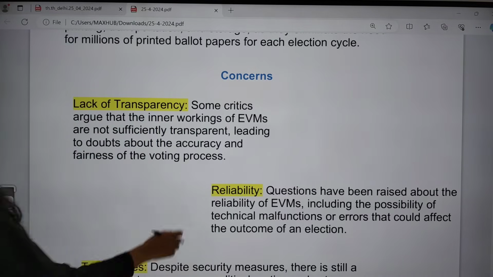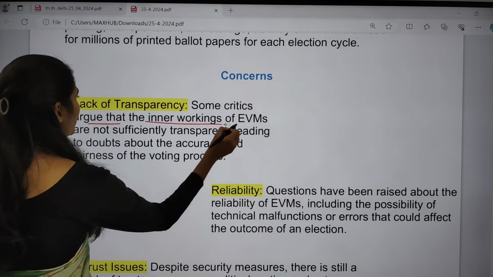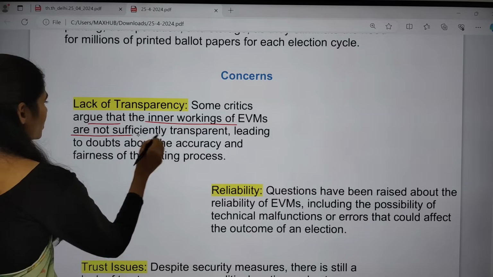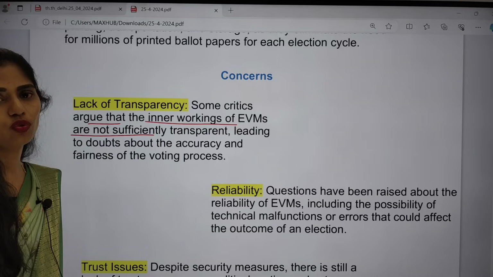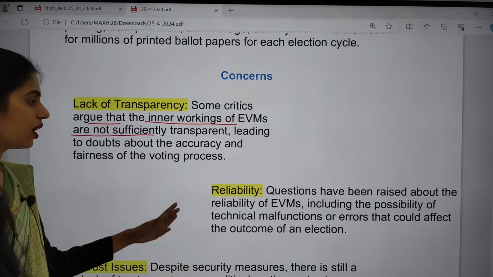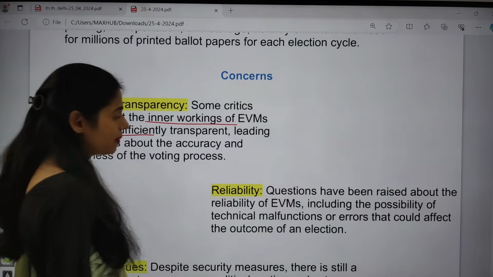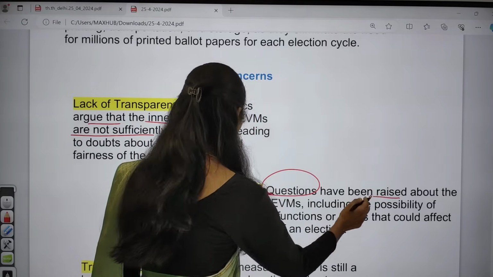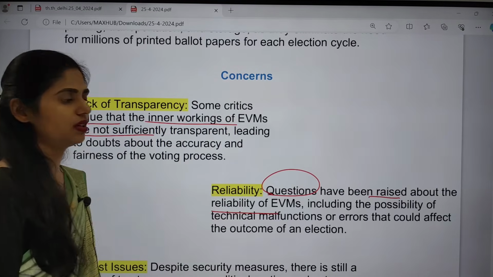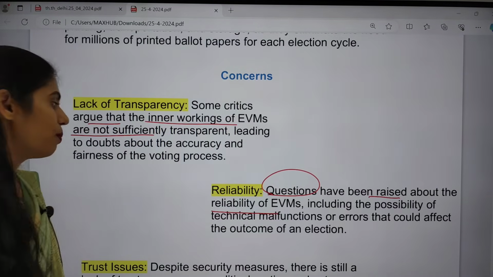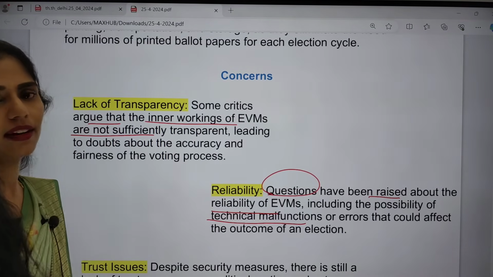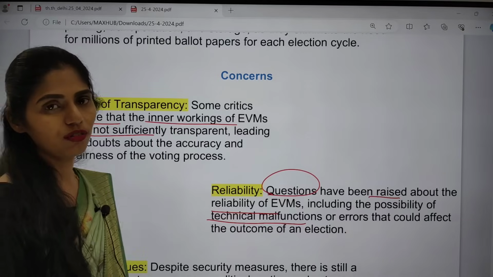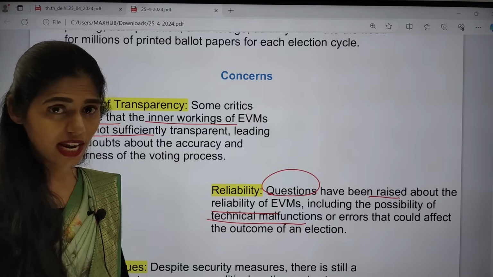And the next one is that some critics say the inner workings of EVMs are not sufficiently transparent. Because of this, it leads to questions of accuracy and fairness in the voting process. And if you're talking about reliability, a number of questions have been raised about the reliability of EVMs. For example, it includes the possibility of technical malfunctions or errors that may affect the outcome of an election. So it is also one chance.